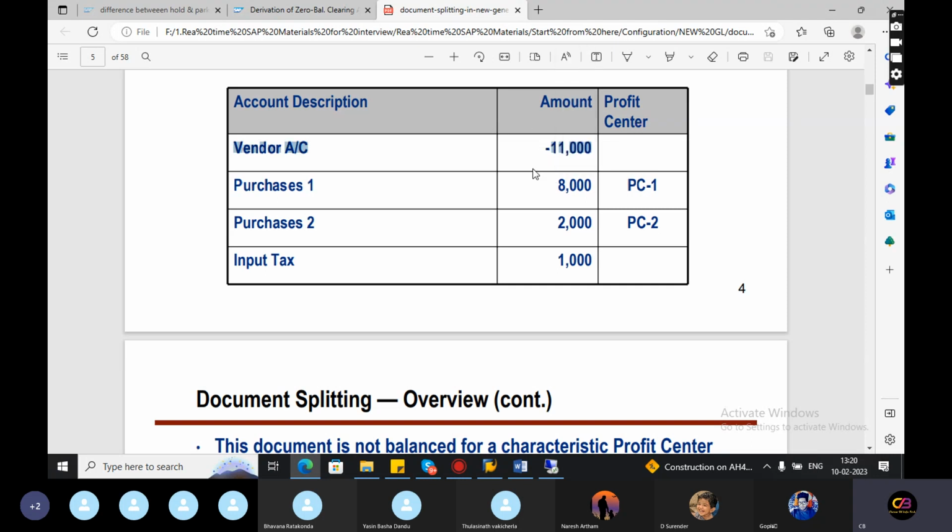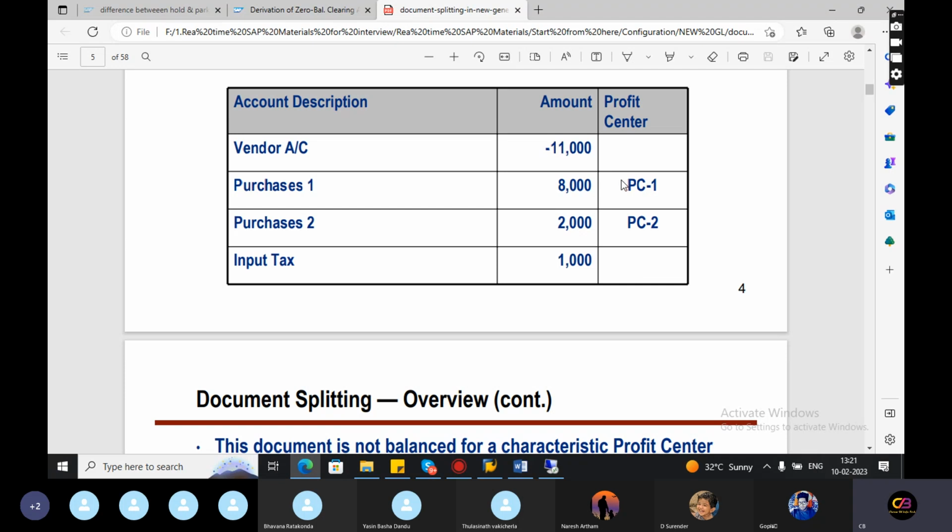This is the entry view, but in ECC or S4HANA we have the general ledger view. So how should the 11,000 be split into profit center 1, and what percentage will go to profit center 2? Because in ECC or S4HANA, this line item is not balanced with the profit center and segment.